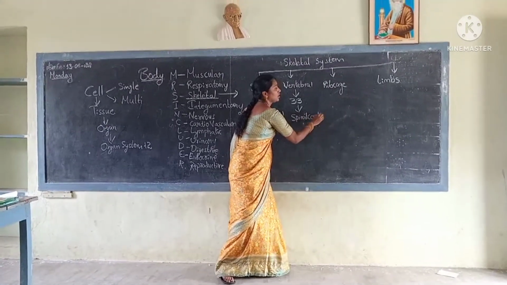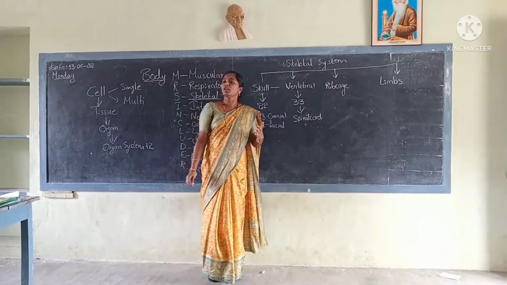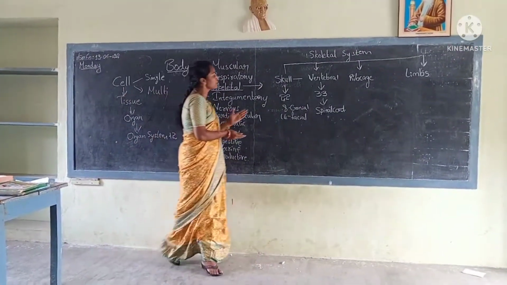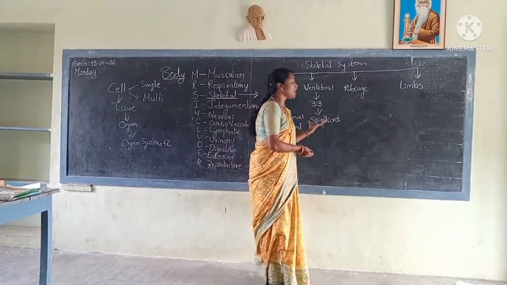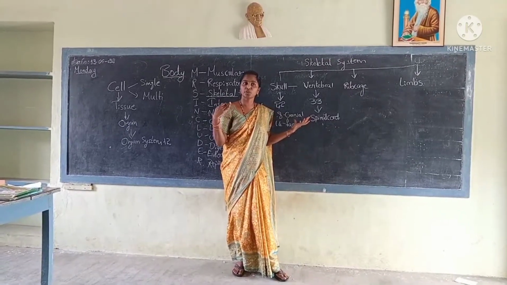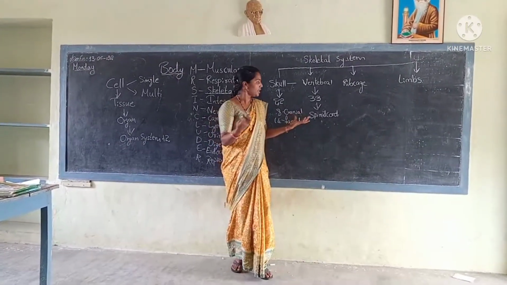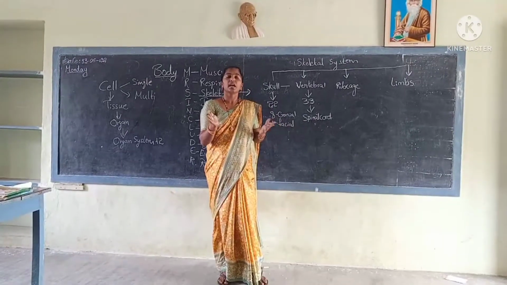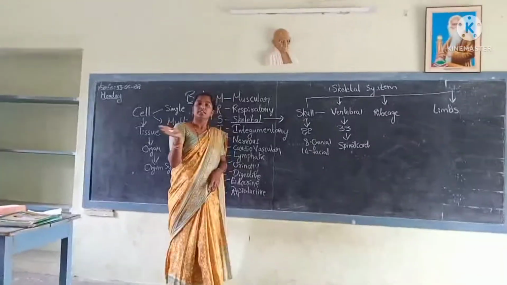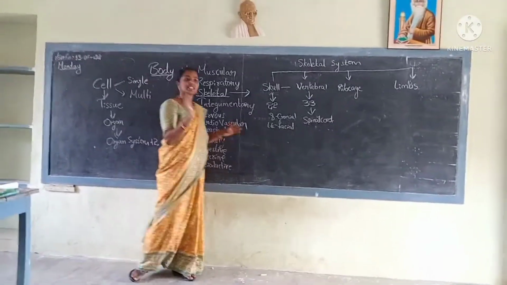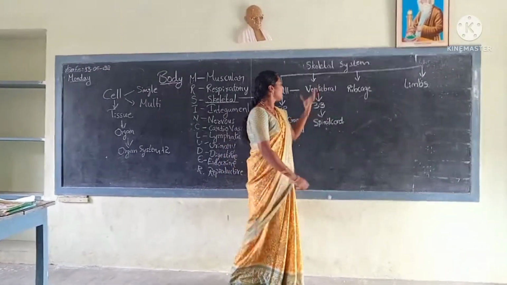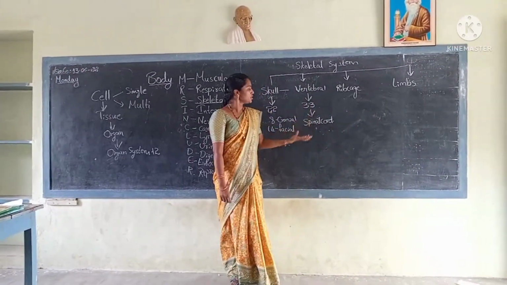Our spinal cord also sends messages to the brain. Sometimes it gives a very fast action. That action is called reflex action. Without sending information to the brain, we respond. Like when you touch a hot pan, we immediately take back our hand within a second. That is called a reflex action.